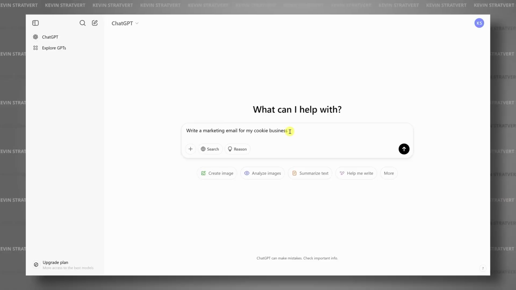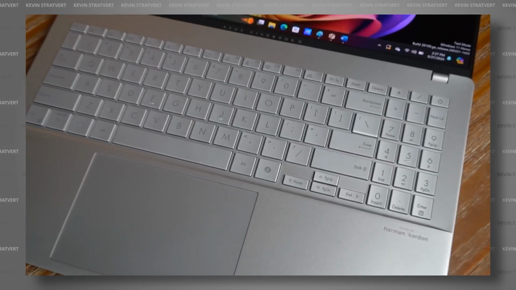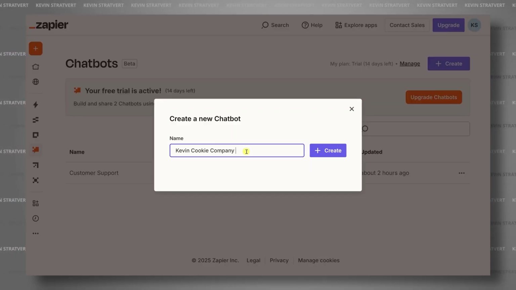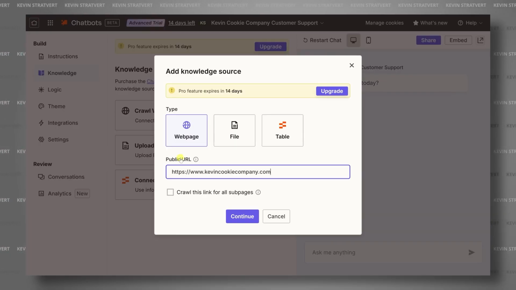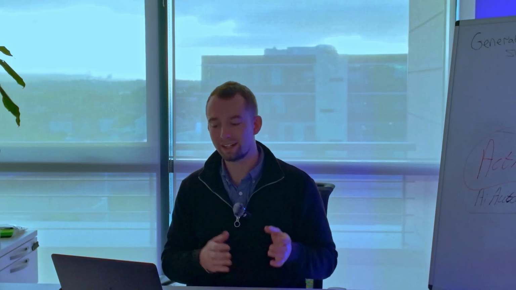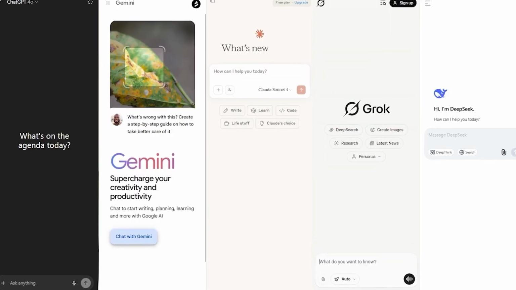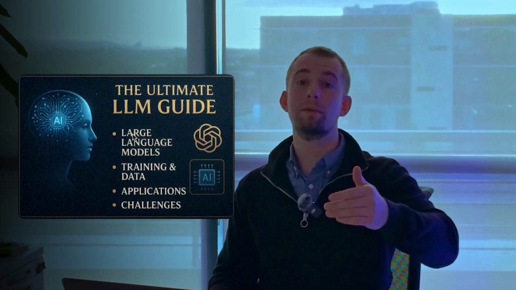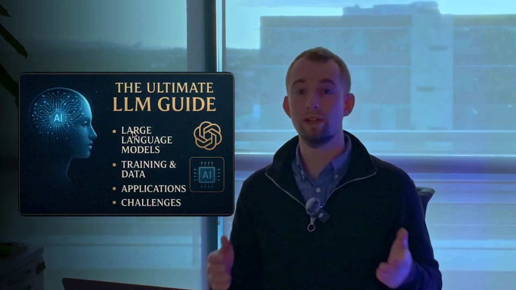Let's be honest. But I've spent the last 2 years testing every major LLM on real business tasks, thousands of prompts, hundreds of projects, and multiple six-figure outcomes. And here's what I learned. The model doesn't matter as much as knowing which one to use for what. This is your plug and play guide to actually start making money with AI models.